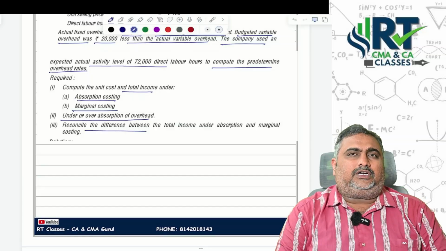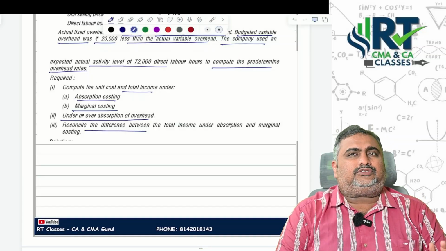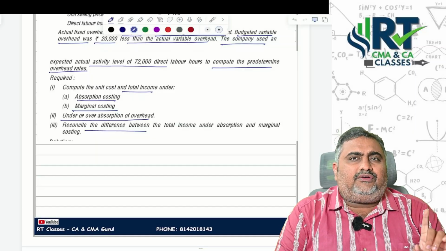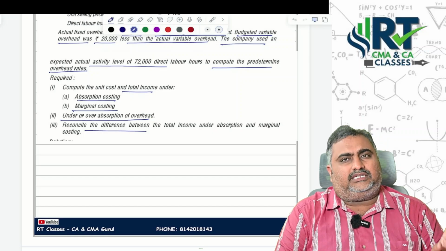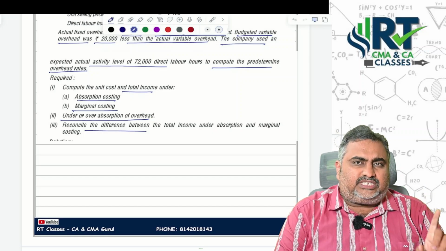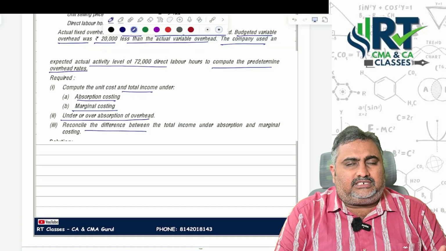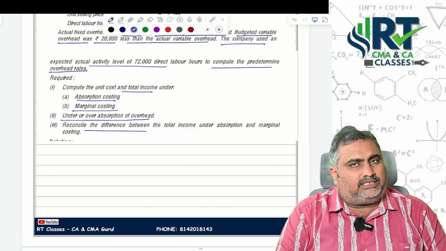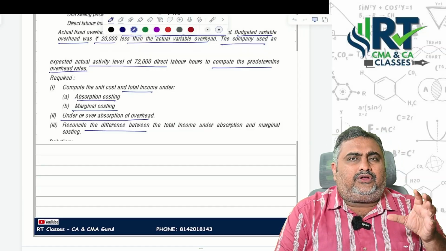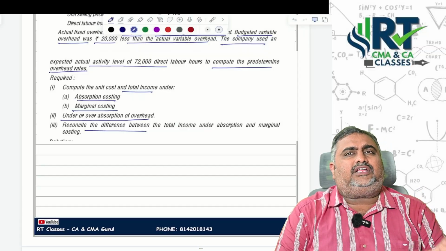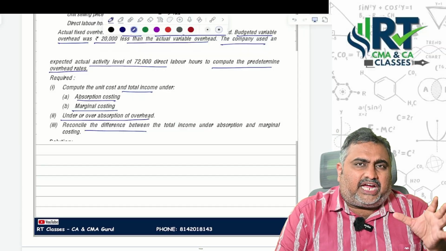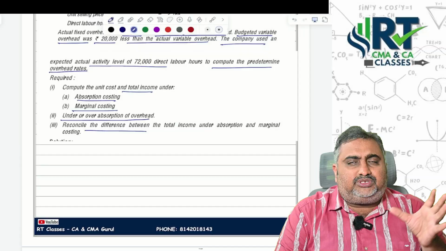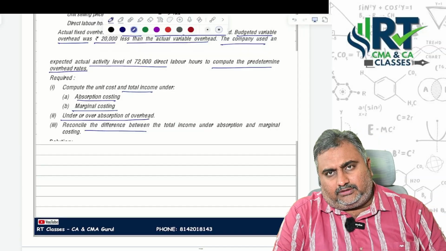And another important thing we need to discuss, when it comes to valuation of inventory: under marginal costing, only variable cost should be considered. When it comes to absorption costing, what should be considered? Total, that means both fixed and variable should be considered. That is the reason whenever you are doing the valuation of inventory, there is some difference between marginal costing calculations and absorption costing calculations.